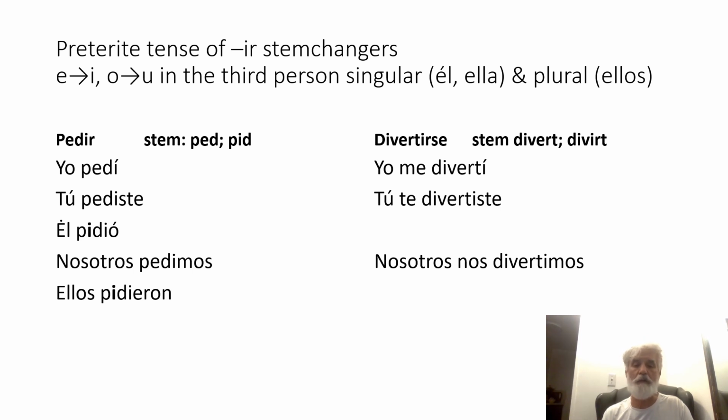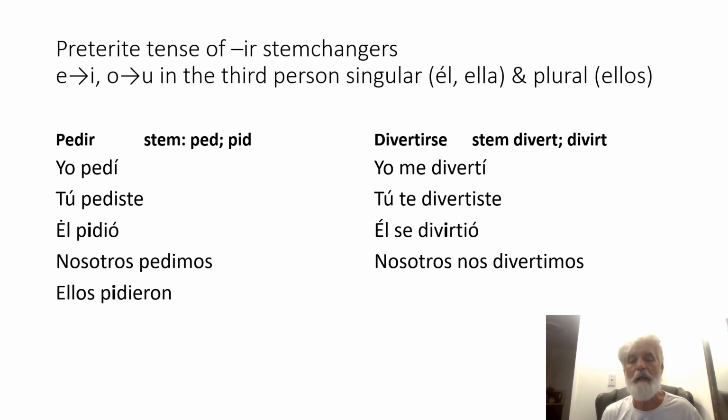Now let's go to nosotros. Again, I use the regular stem, divert. Nosotros nos divertimos. We had a good time. Again, this is in the preterite. Now let's look at the él form. Will there be a stem change? Yes. These are IR stem changers, so they will always have a stem change in the él form. And the E goes to what? It goes to I. So él se divirtió. And notice that IO ending, that's the universal ending that we always add on when the subject is él or ella in the preterite of an IR verb.